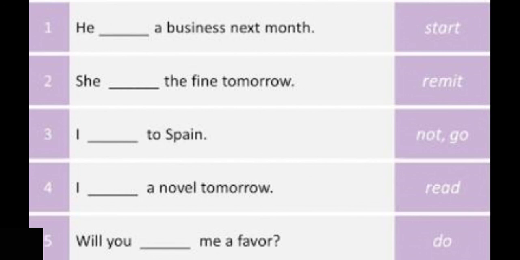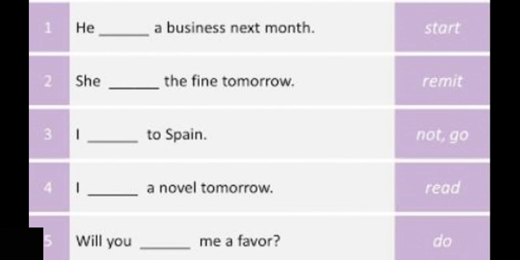He dash a business next month. The verb is start that you have to use. Second one, she dash the fine tomorrow, right? Third one, I dash to Spain. There is a negative word, along with that you have to use the verb. Next one, I dash a novel tomorrow.